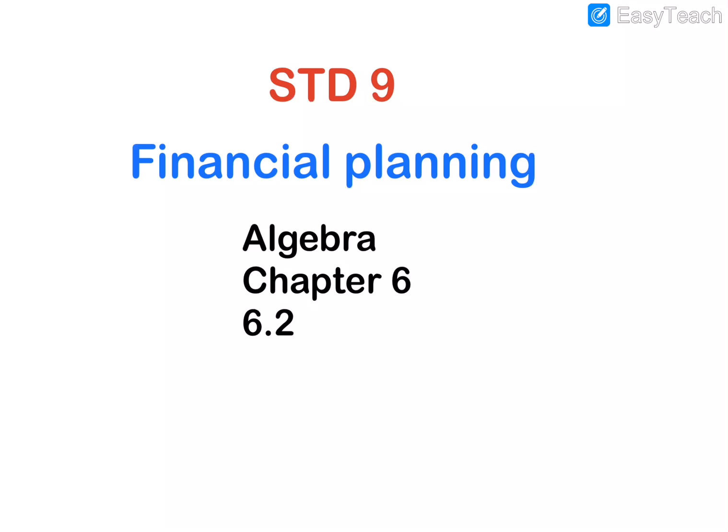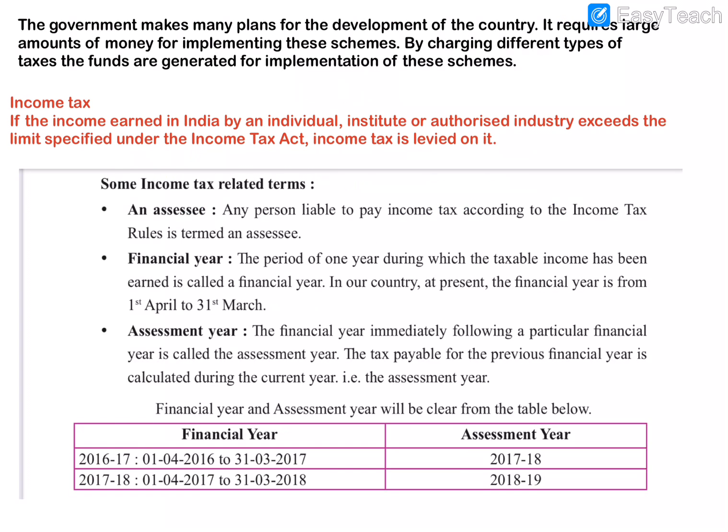So what all have we discussed in the chapter financial planning? We have discussed income, expenditure and savings, and we have also seen how to find the percentage of the expenditure or percentage of the profit or loss made, and we know how to compare between two percentage profits or losses. Those we have seen in the earlier section. In this section we are going to see about income tax.